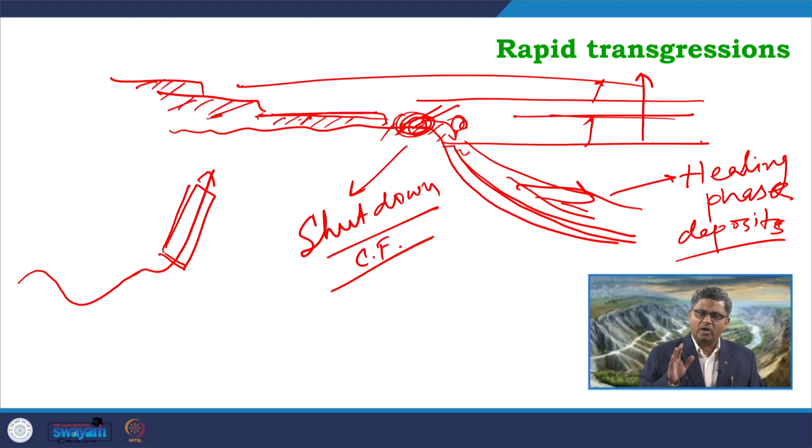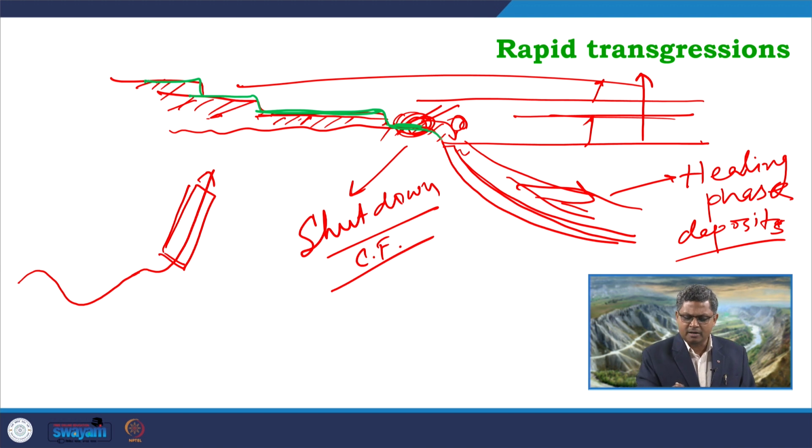So, when this process is going on, what are we getting over here? We are getting a major surface, that surface demarcating the end of carbonate production. So, that surface over here is this one, then it is coming over here, then over here, it is going on like this.